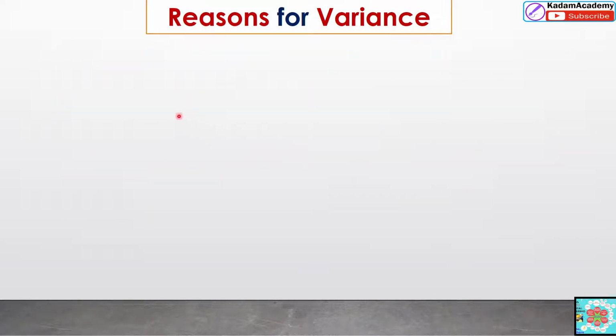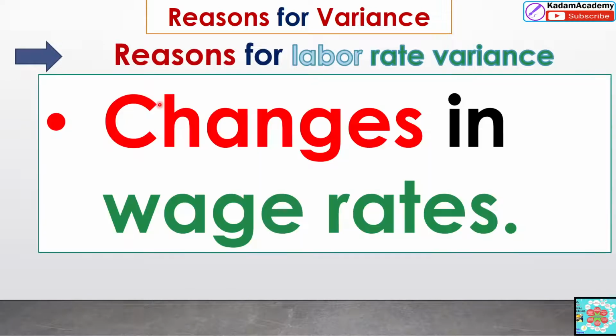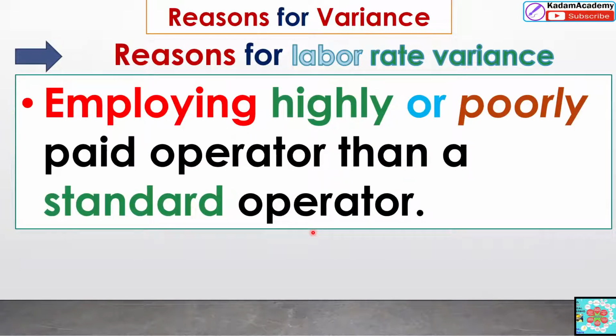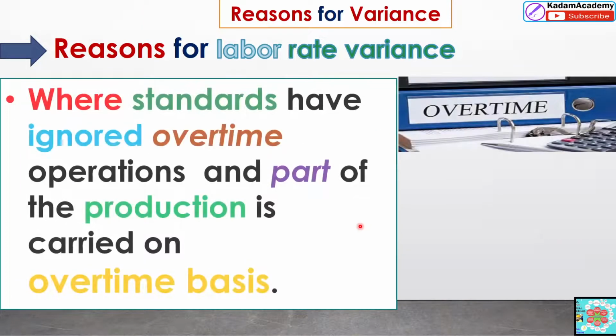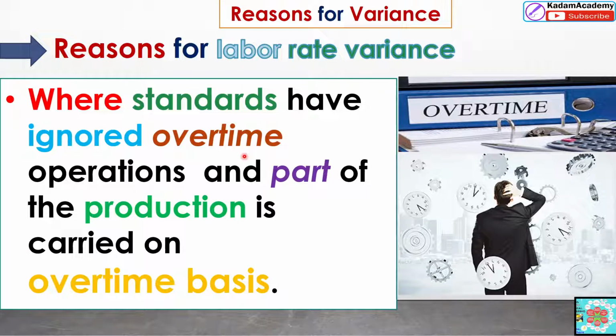So these are some reasons for the labor rate variance. Changes in wage rates. Changes in the wages of this labor will affect the profit. So to increase the profit, changes in wage rates must be avoided. Also employing a highly or poorly paid operator rather than a standard operator. The reasons where the standards have ignored overtime.